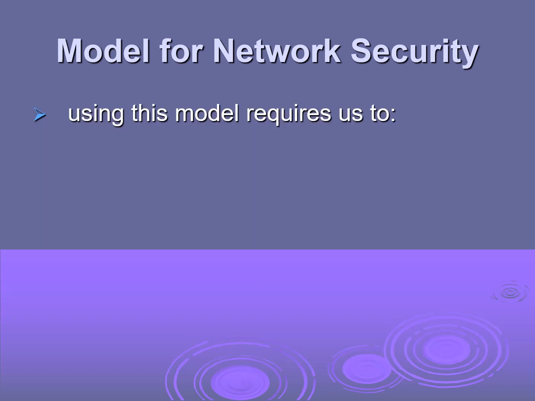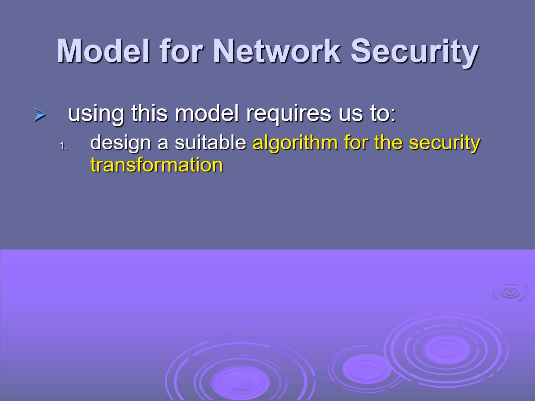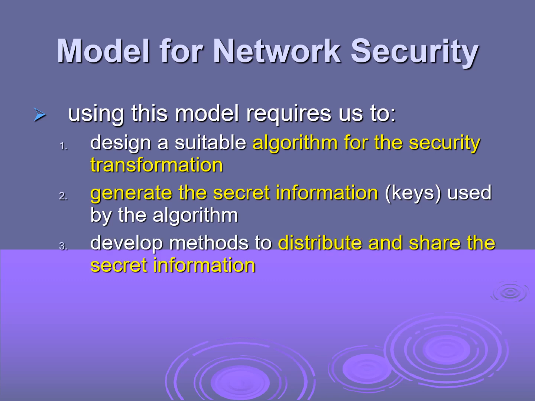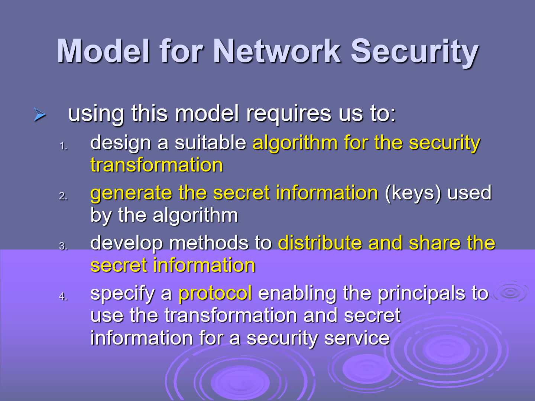So this is the general model for network security as well as information security. Using this model requires us to design a suitable algorithm for the security transformation that I told you about, generate the secret information or keys used by the algorithm, develop methods to distribute and share the secret information, and specify a protocol enabling the principals to use the transformation and secret information for a security service. All these things we have discussed in the model for network security or internet security.